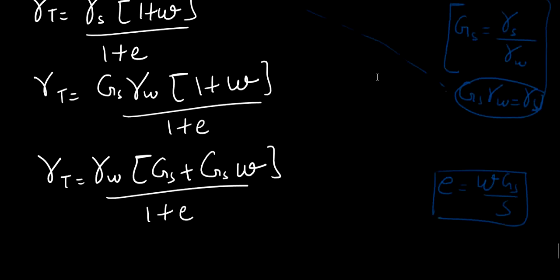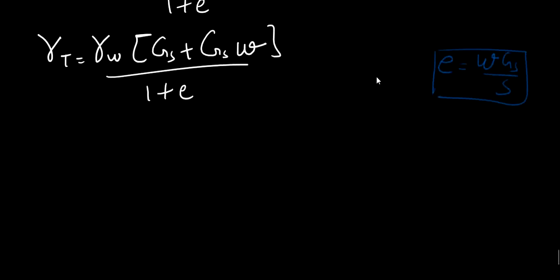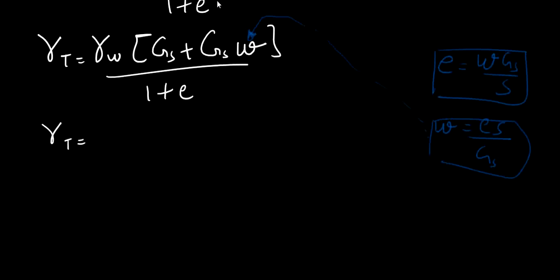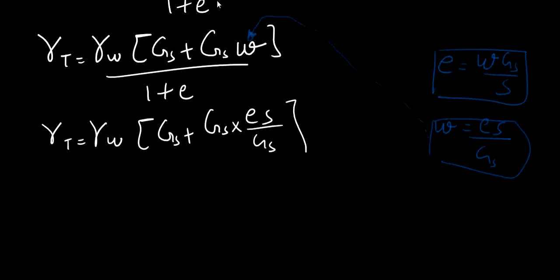Also from here I can say that my water content is equal to eS by Gs. Now I will use this over here. I will substitute water content with this equation. So I will be getting gamma T is equal to gamma W into Gs plus Gs into eS upon Gs, upon 1 plus e.